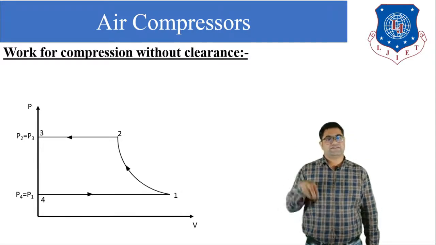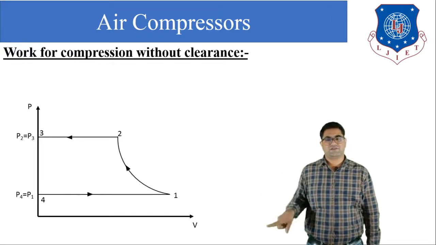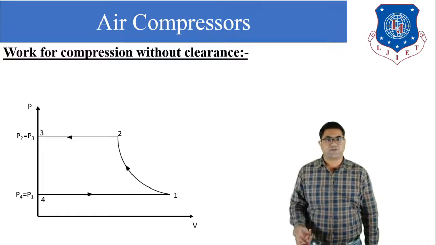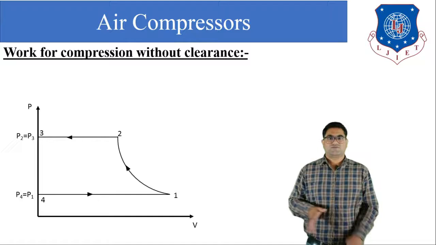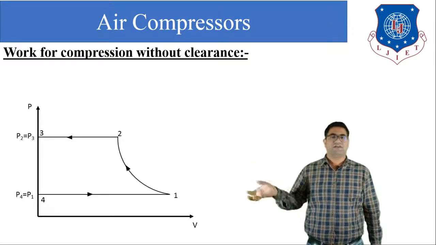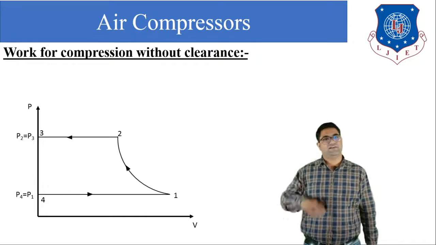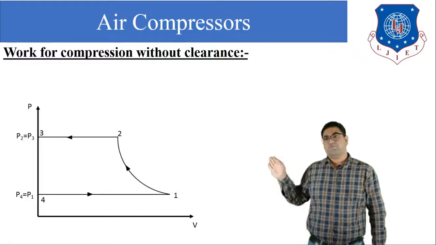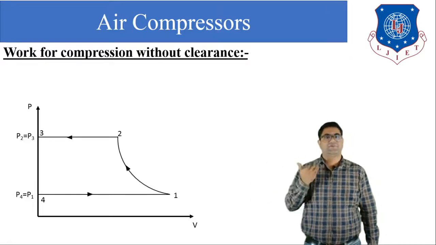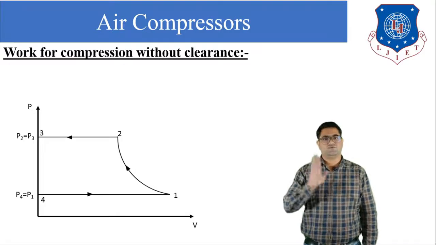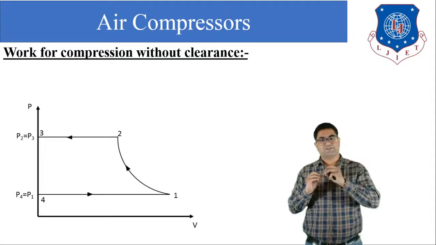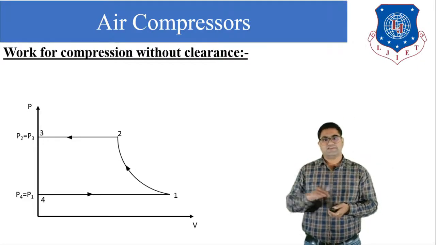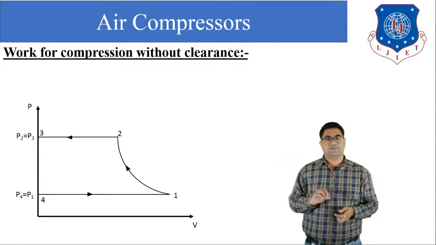Now when the air is compressed, that is the compression process, which is process number 1 to 2. This compression can be of any type: adiabatic, isothermal, or polytropic. We don't know, so we will calculate first for the adiabatic process, then for the polytropic, and then for the isothermal process. So process 1 to 2 is shown here, the compression process. Then 2 to 3 is the discharge process. In the process 2 to 3, the volume of air will be delivered, so we can say that 2 to 3 is a constant pressure process.